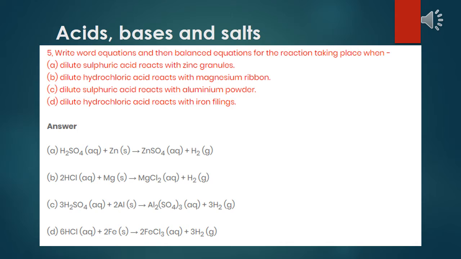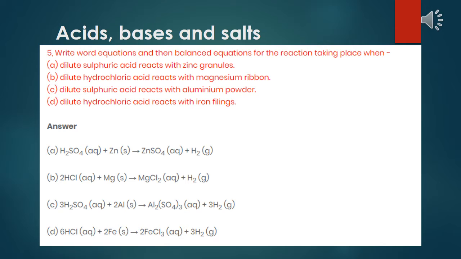B number question, dilute hydrochloric acid reacts with magnesium. Here also you can see acid reacting with metal, so here also salt and hydrogen gas will form. So HCl reacting with magnesium, you can see, then forming magnesium chloride, which is salt, along with hydrogen gas. Number C, dilute sulfuric acid reacts with aluminium powder. Here also acid reacting with aluminium, which is a metal, to form aluminium sulfate, which is salt, along with hydrogen gas.